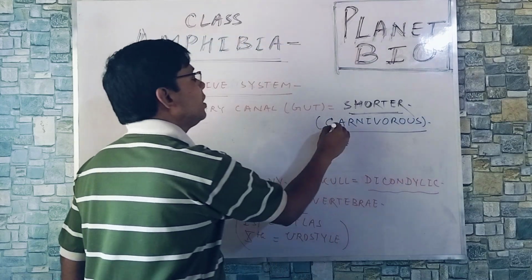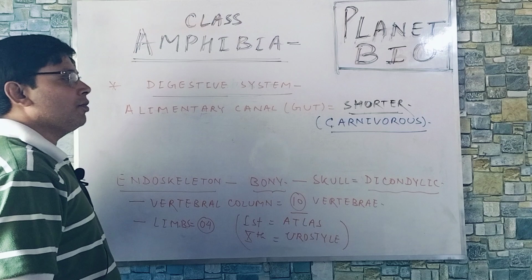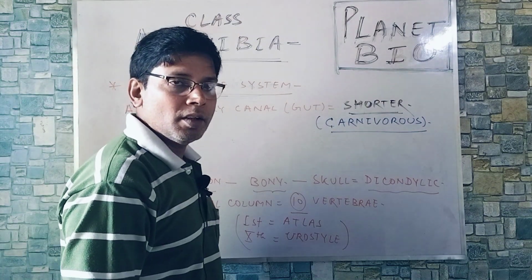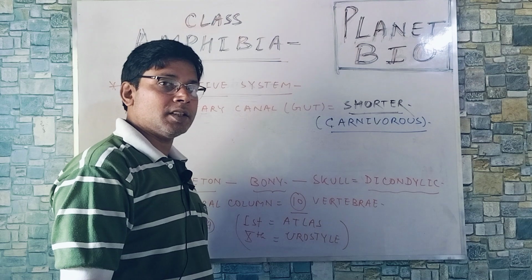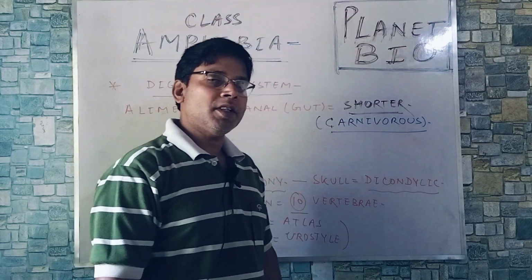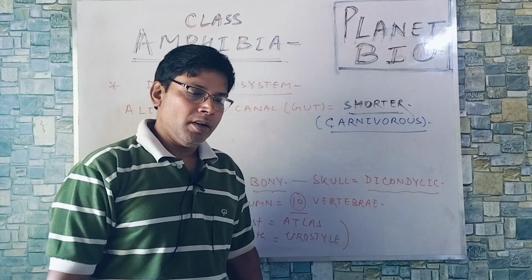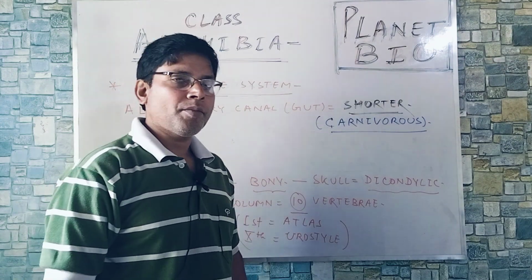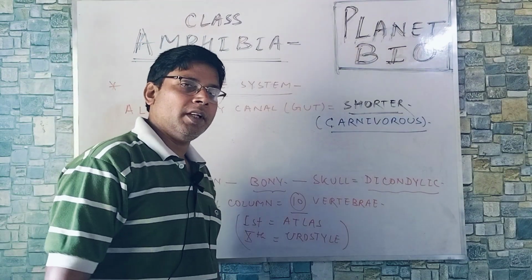For example, the adult form of frog is insectivorous. That means it can feed upon insects, only flying insects, not flightless insects. If frog is kept in a heap of flying insects, it is capable of eating them.